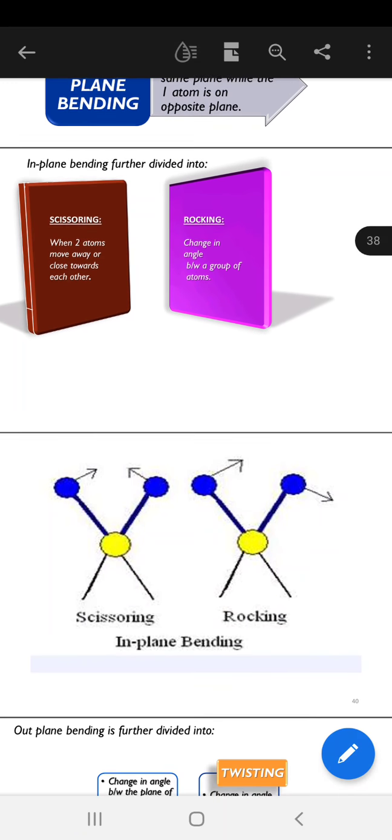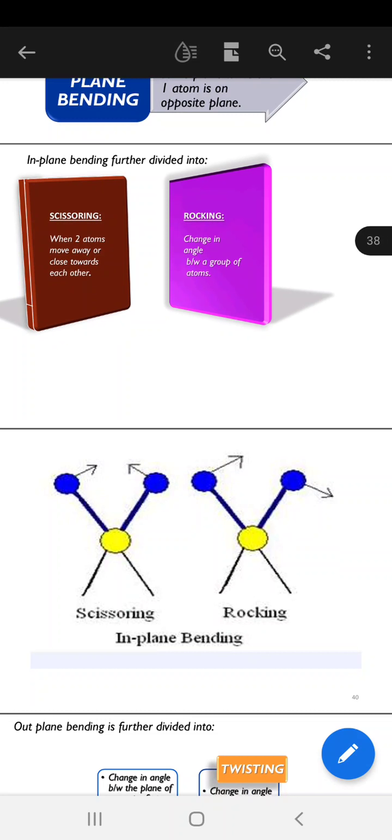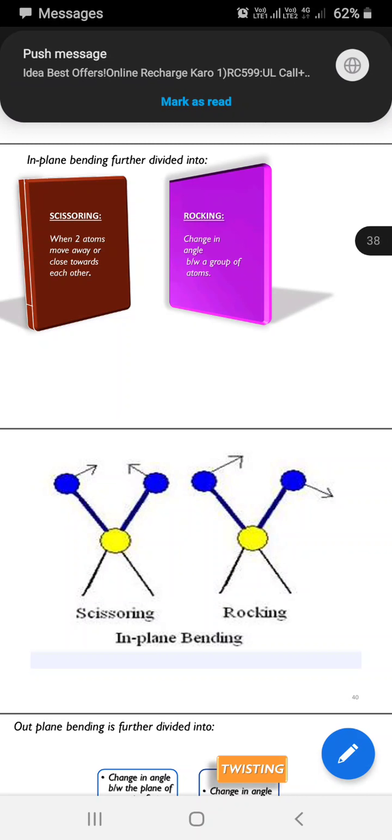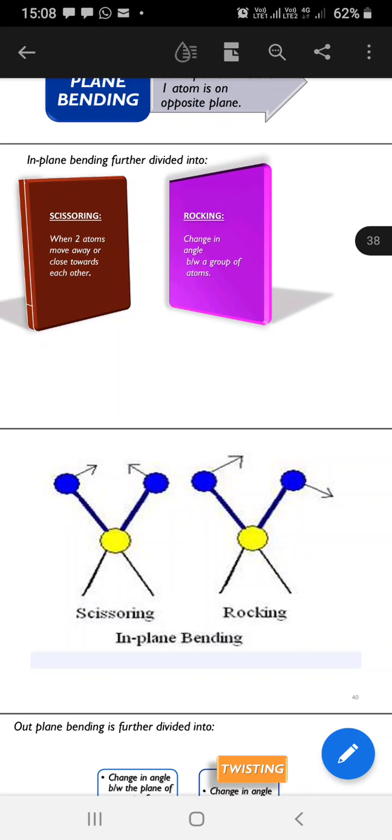This is the figure showing in-plane bending, that is scissoring and rocking. You can see the blue and yellow. If the blue ones are like the scissors, and they both come towards each other and go outwards, close towards each other or away, then it is called scissoring.